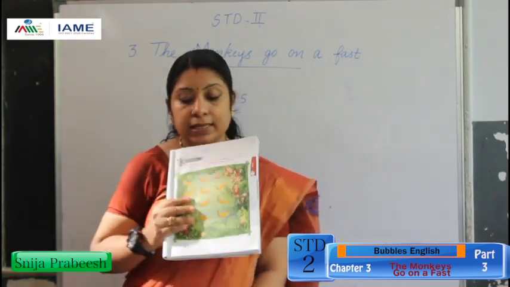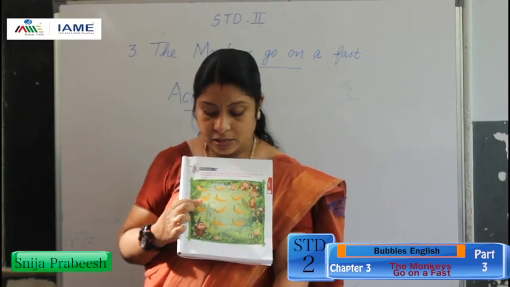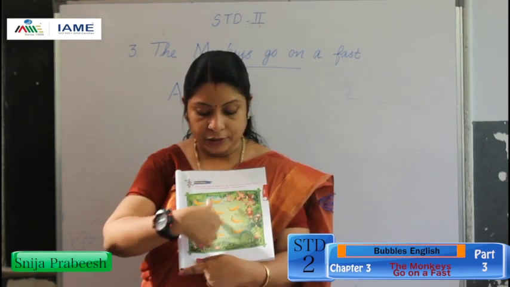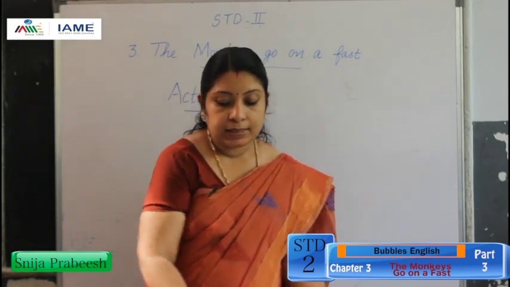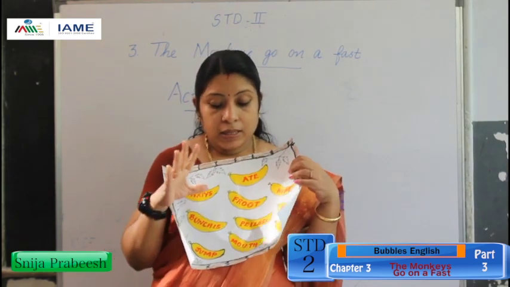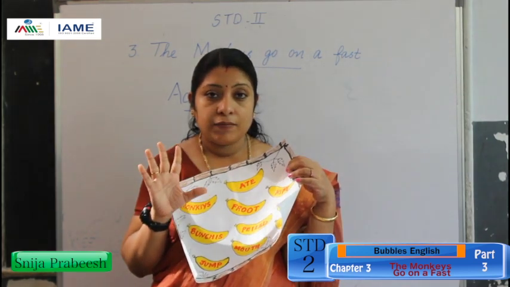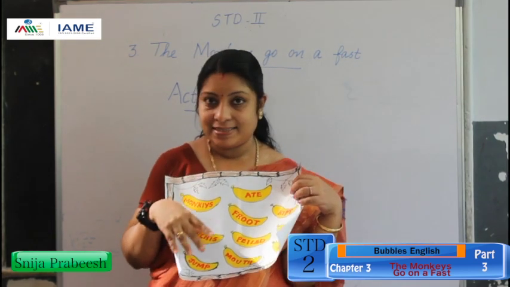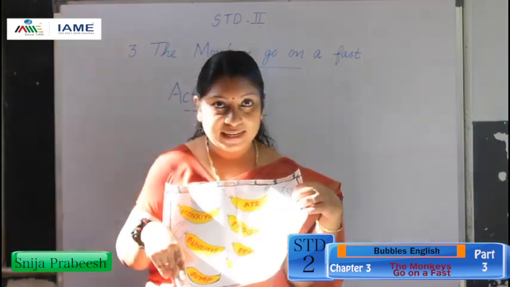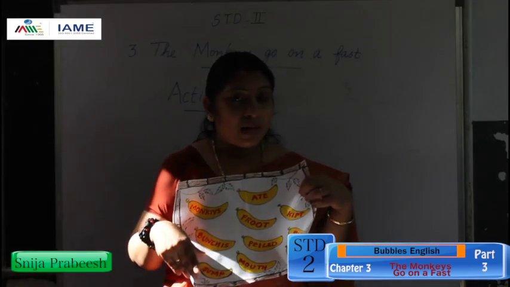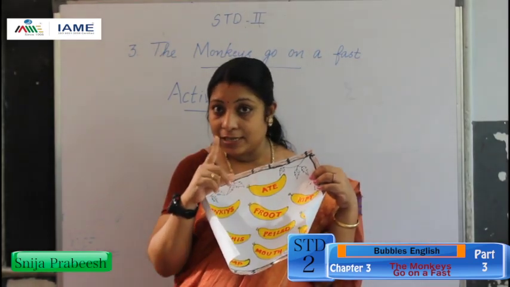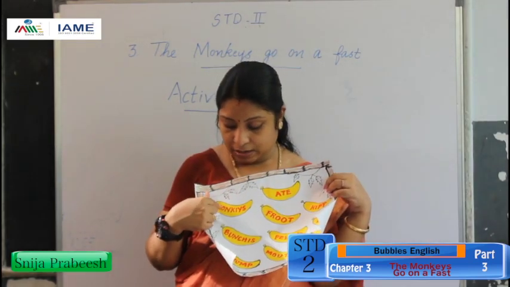You can see this colorful picture. Here you can see Tinu monkey and other monkeys. You can see the picture of bananas. The same you can see here also. So this monkey has to collect 5 ripe bananas. So will you help our Tinu monkey to collect these bananas? So you have to tell which word is correct. You have to circle it. Tell me, look here.